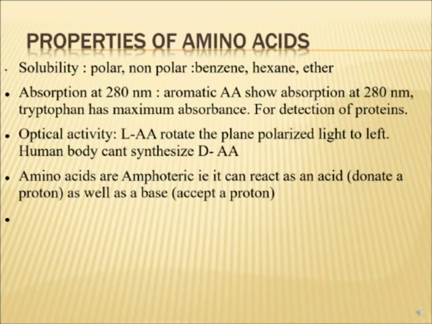Then another property is optical activity, which we have already discussed. Small l amino acids rotate the plane polarized light towards the left, and humans cannot synthesize capital D amino acids. So these are the small d and capital D and L amino acids. They are isomers.